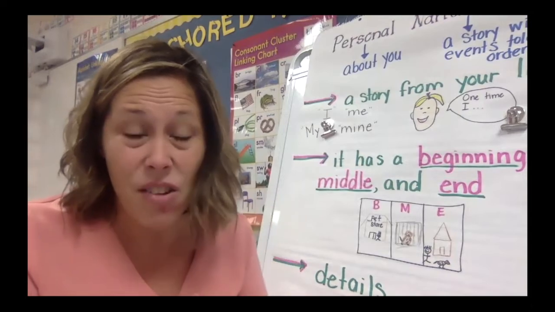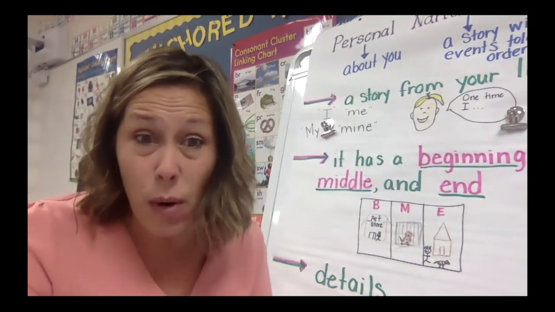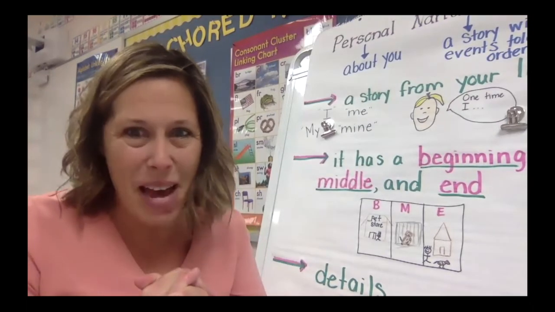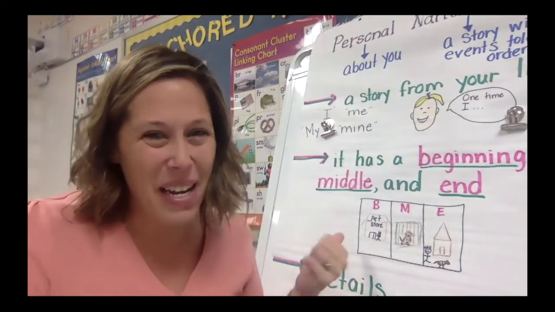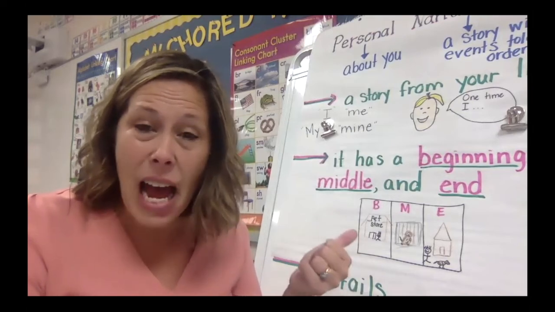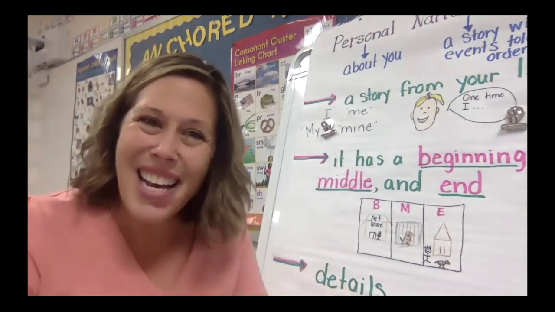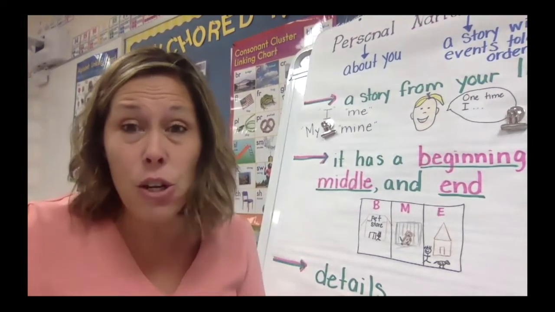The second thing the story needs to have is a middle. And we were just starting to read the middle. It was where Dad was trying to help him make enemy pie to get back at his enemy. So I bet if I kept reading this, there would be an ending too. And we might visit that on another day. But right now, I think I am ready to declare that this text that I was reading, this book, Enemy Pie, is a personal narrative.